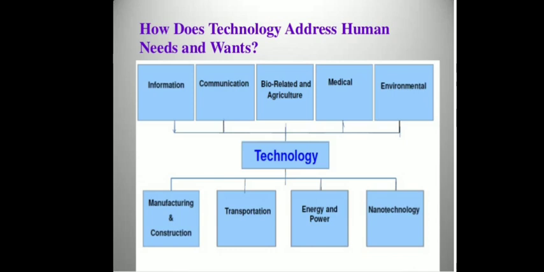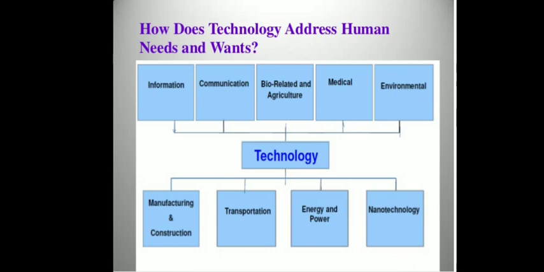Then different types of bio-related and agricultural products have also been developed by using different types of technologies. Medical technology is there. Then manufacturing and construction purposes: for construction, a large number of deforestation is carried out, and in simple words the concrete jungles have developed in the areas where earlier forests were present.